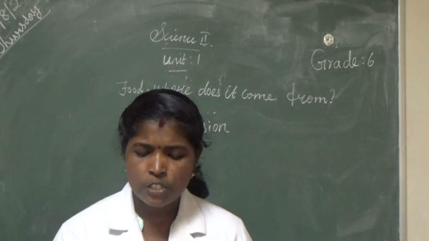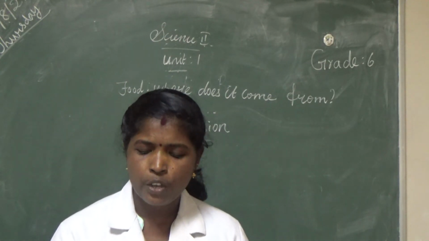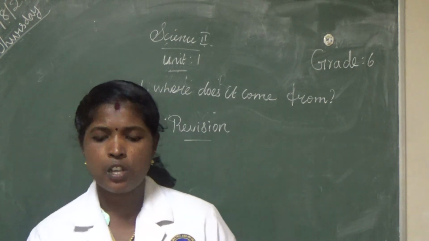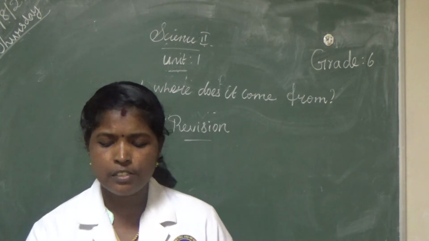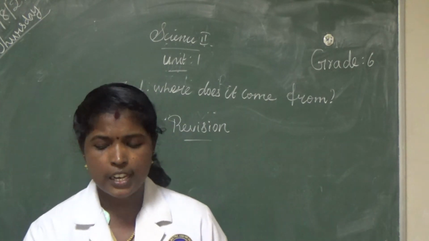Then, Roman 2. Very short answer type questions. Give one word for the following. First question. The green pigment present in the leaves of green plants. What is the green pigment present in the leaves of green plants? Chlorophyll. What is the spelling of chlorophyll?